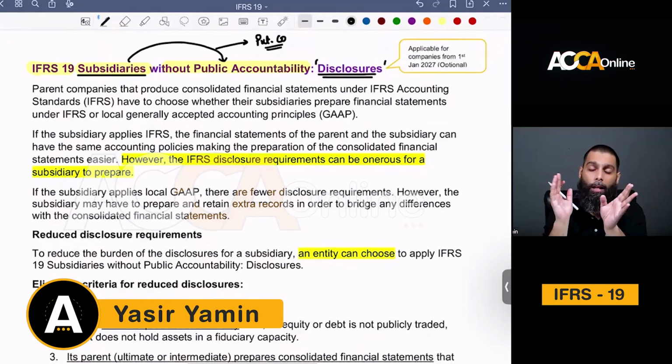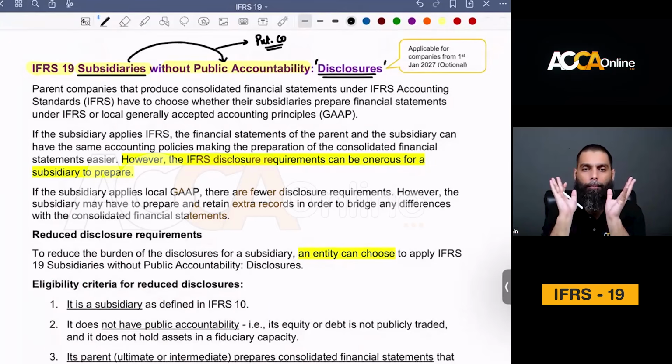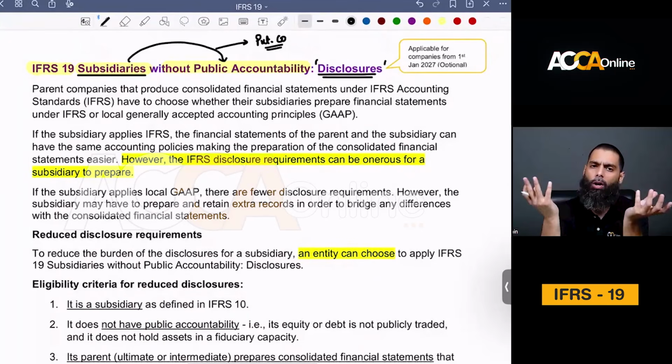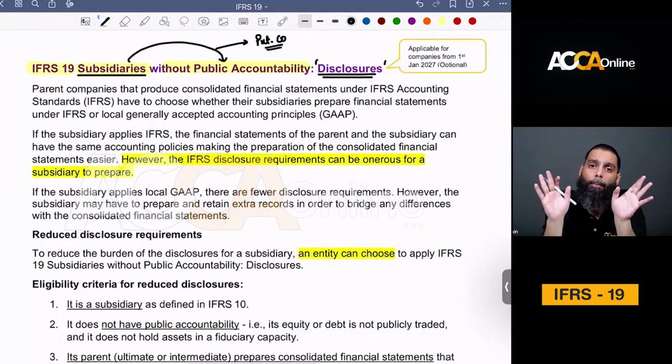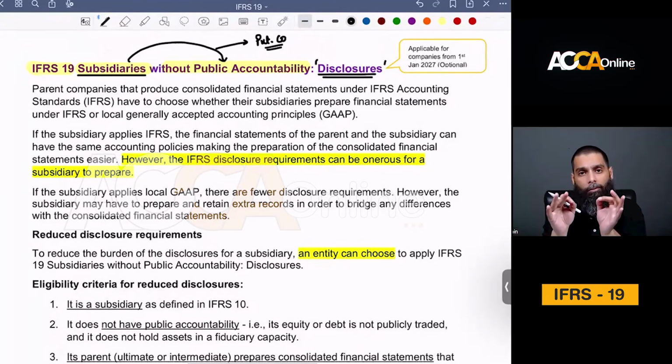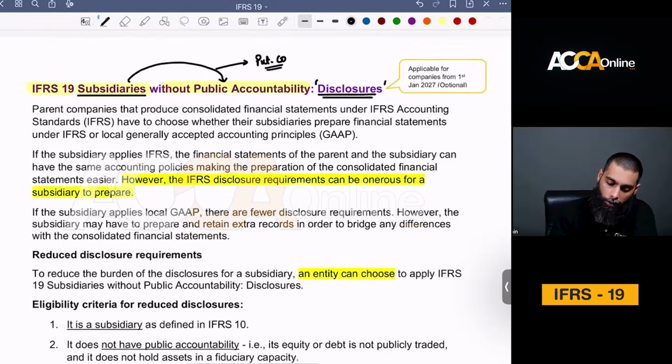Very good. Your parent company or your ultimate parent company can be a corporate company. Its debt or equity instruments may be traded on many stock exchanges and public forums. That is acceptable. But the entity itself should have no public accountability. The entity itself should be a private company. Understood?